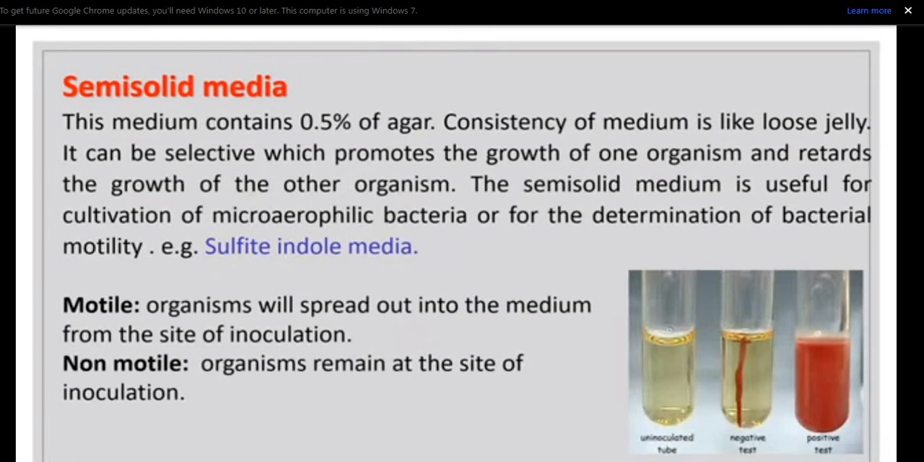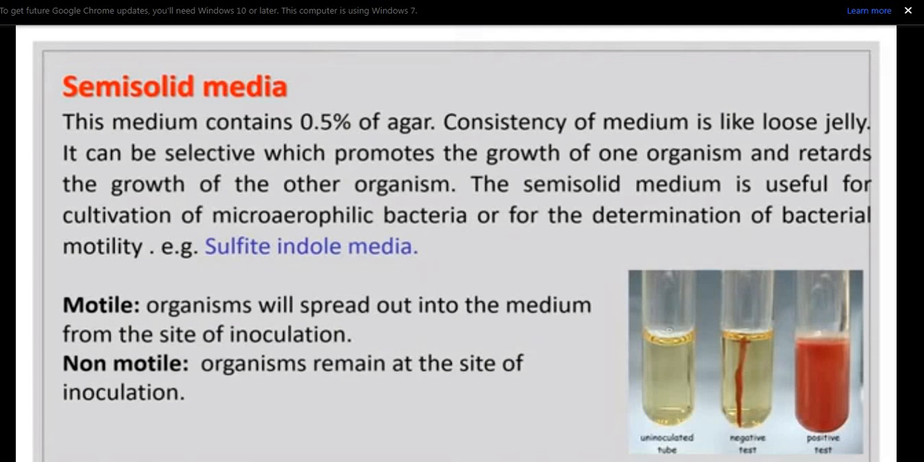Semi-solid medium. This medium contains 0.5% agar. The consistency of this medium is like loose jelly. It can be selective, which promotes the growth of one organism and retards the growth of other organisms. This semi-solid medium is useful for cultivation of microaerophilic bacteria or for the determination of bacterial motility. For example, sulfide indole motility medium.